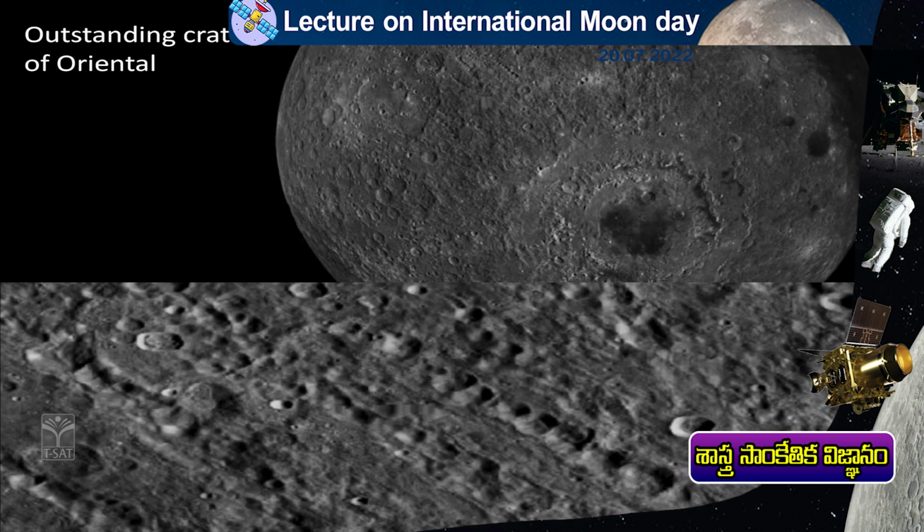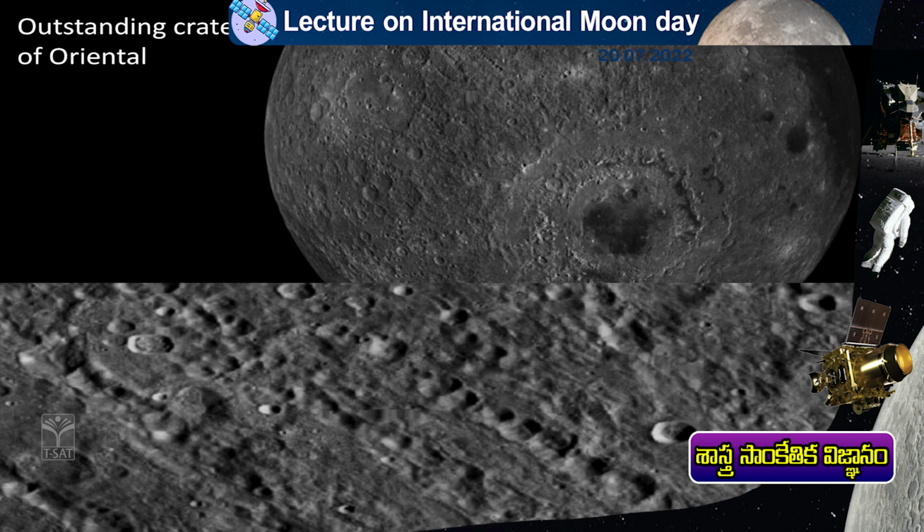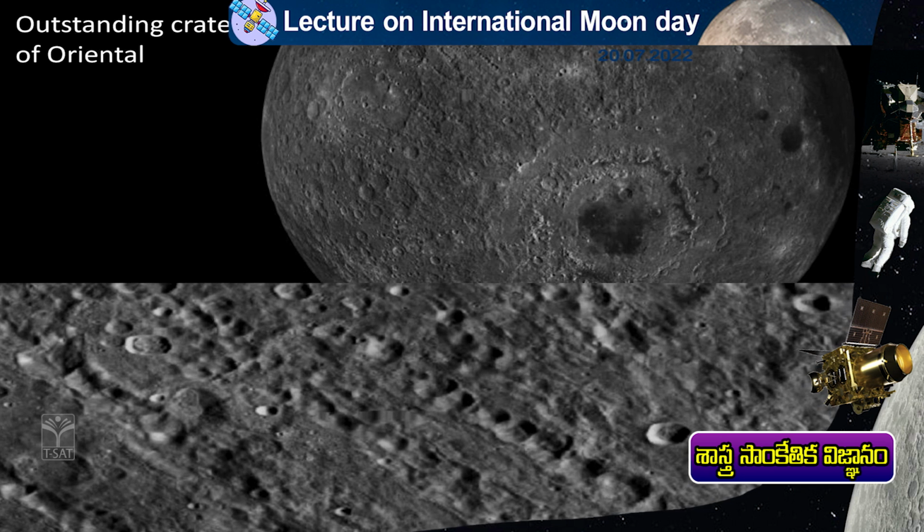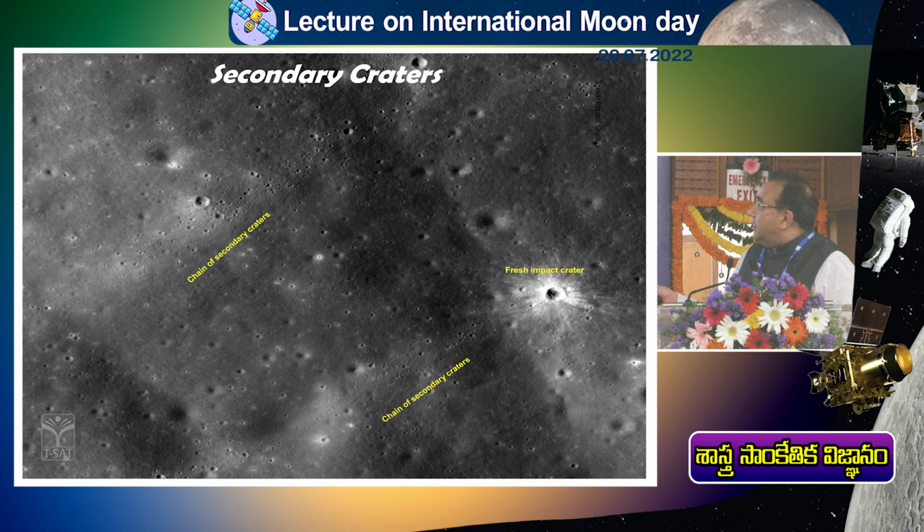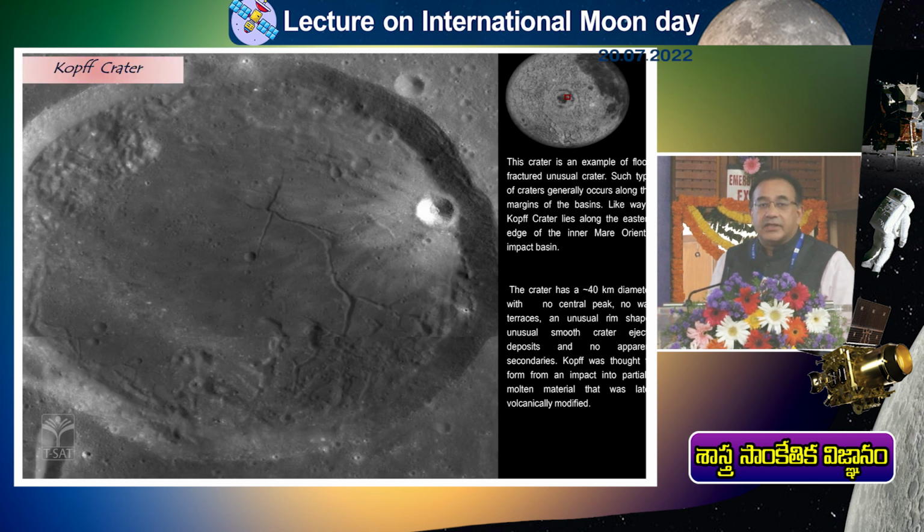Now all of you have 30x, 40x mobile zoom cameras. So on a full moon night, you can zoom towards the moon, and in the southern half of the moon, you can see this beautiful impact crater, which has long rays going out of it. This crater is called Tycho crater. This particular crater has been named after Tycho, a Danish astronomer. In fact, there is a Bhabha crater also. So all big people are sitting with their names on the moon. There is a Jawahar-Sthal, there is Bhabha crater, and all big astronomers have craters in their names.